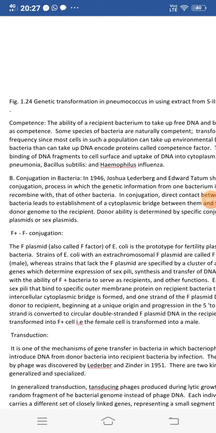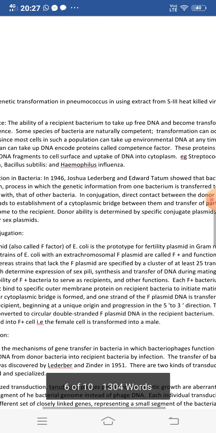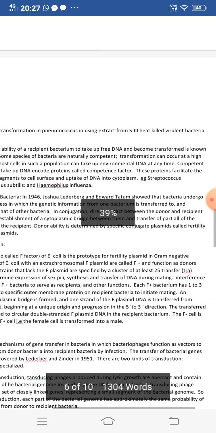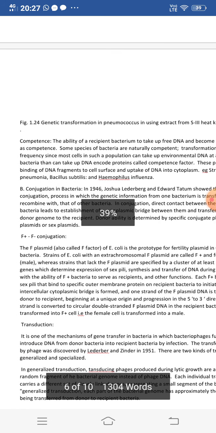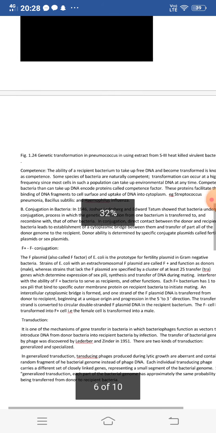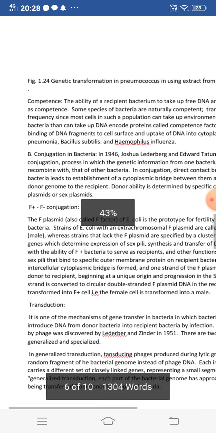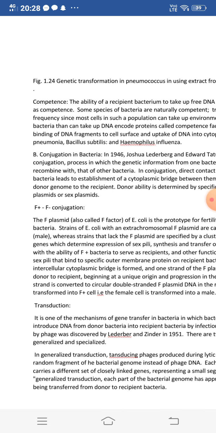Donor bacterial genomes are passed or transferred through the cytoplasmic bridge into the recipient bacterial cell. The donor ability is determined by specific conjugative plasmids called fertility plasmids or sex plasmids. So, F positive and F negative conjugation.